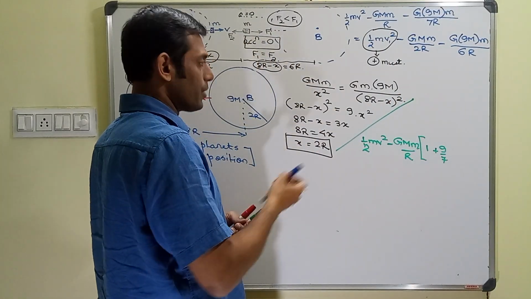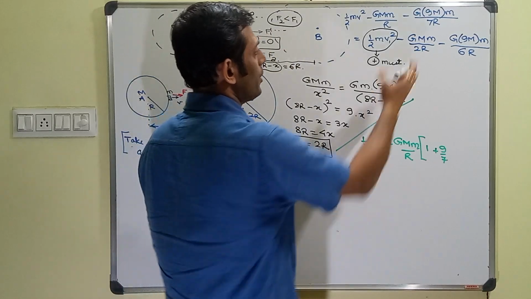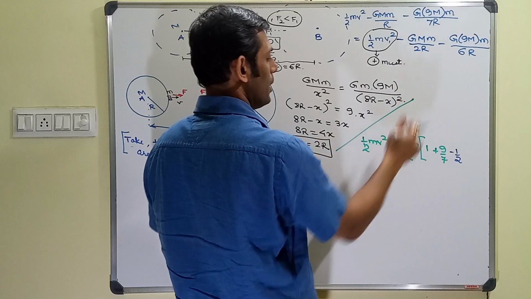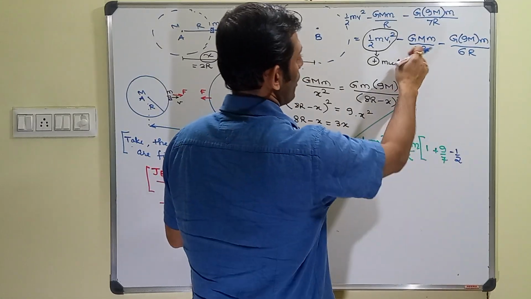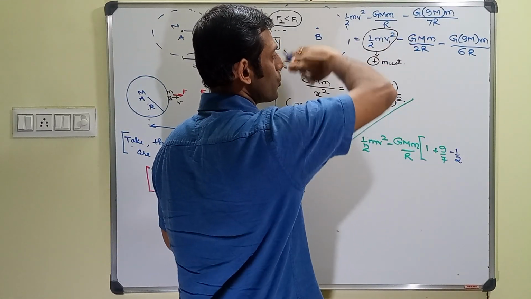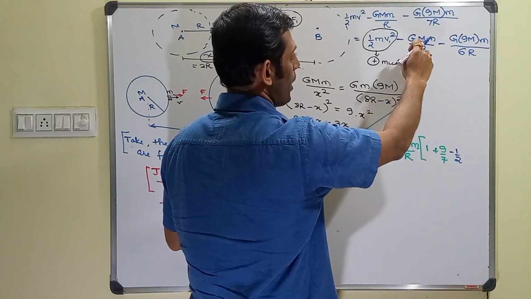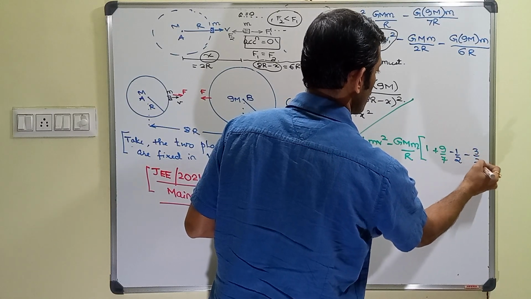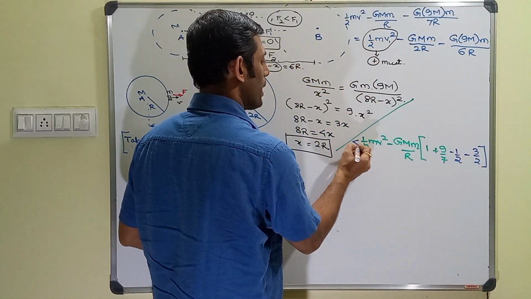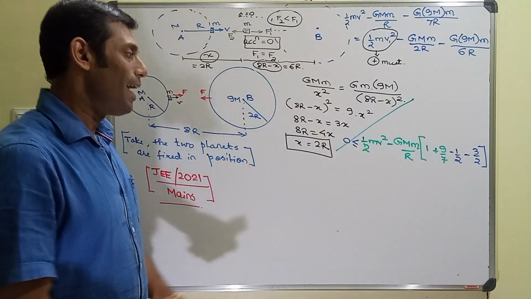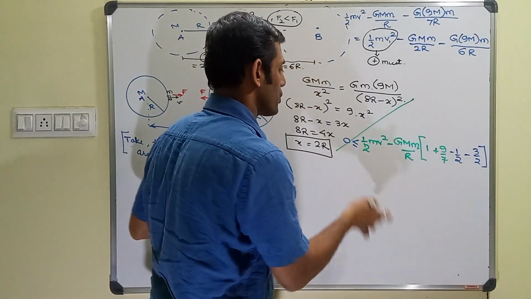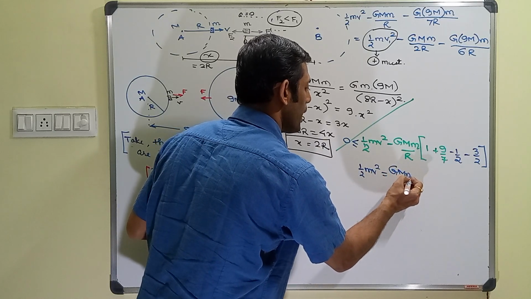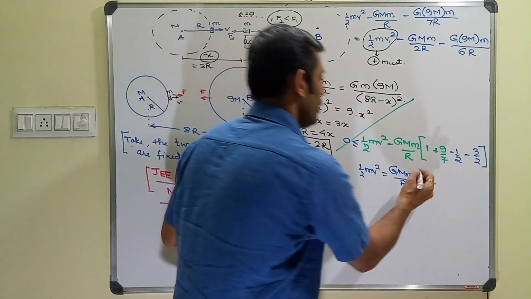And the things on the other side will turn, let's say, minus half; I have taken the minus out, and this is going to become positive when it goes to the left hand side. So this is going to become half, and this is going to become 9 by 6, means 3 by 2. And this sum should be greater than or equal to 0, and that means this thing should be positive. So half mv square has to be equal to G by R into